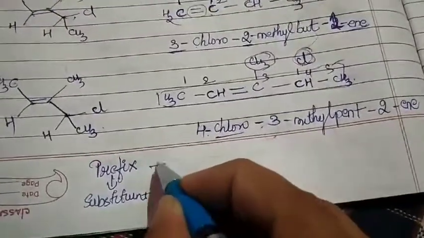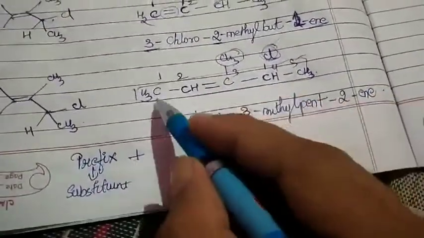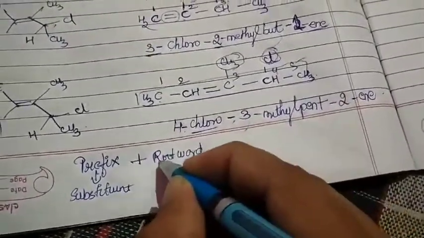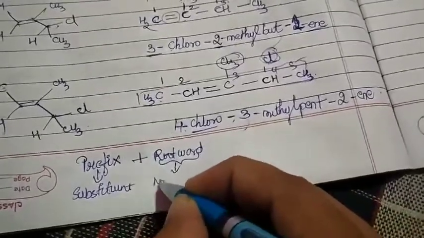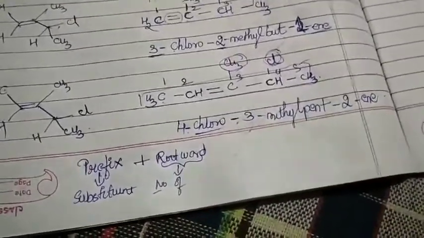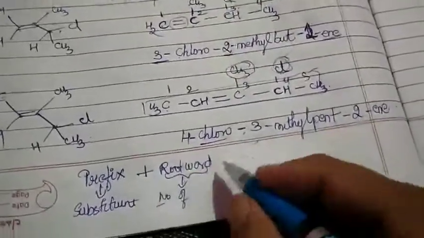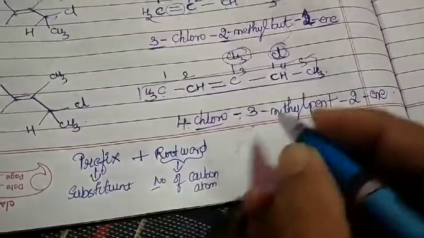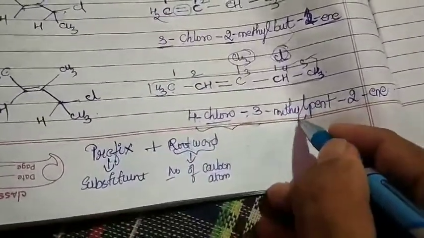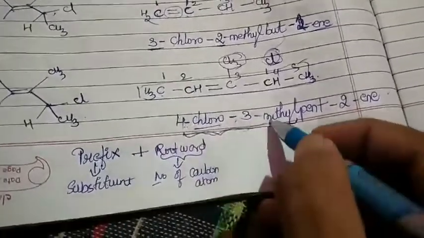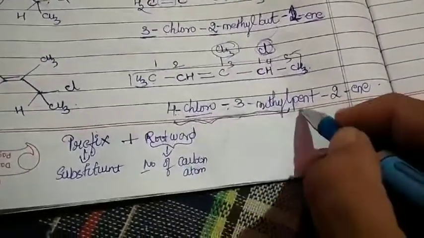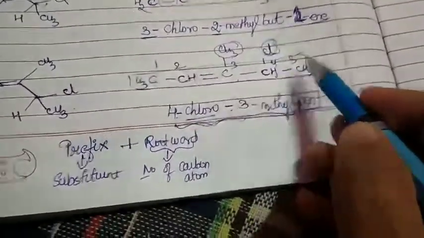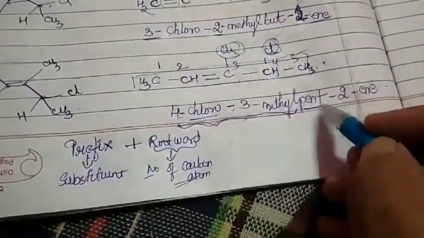Once you have written the prefix, then you have seen we have written the number of the carbon atoms, which is called the root word. It indicates the number of carbon atoms: 1, 2, 3, meth, eth, prop, pent, but, and so on. So here first was the prefix. First we have written our respective substituent groups. Then we have counted our carbon atoms. How many carbons were there in the parent chain? 1, 2, 3, 4, 5. So the number of carbon atoms is 5. What is the root word we are going to use?